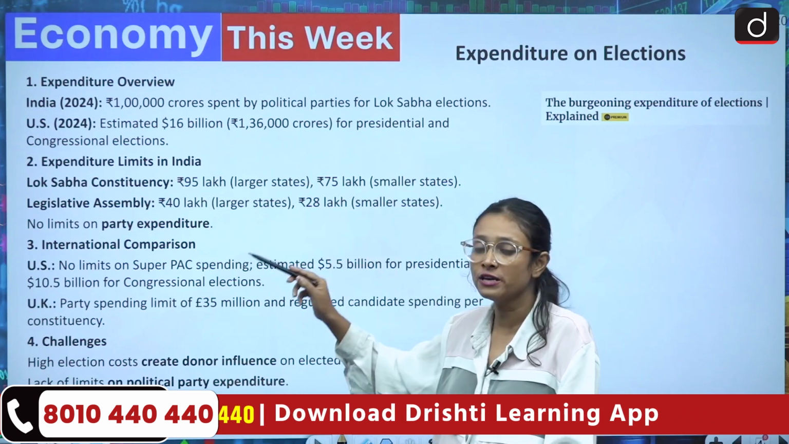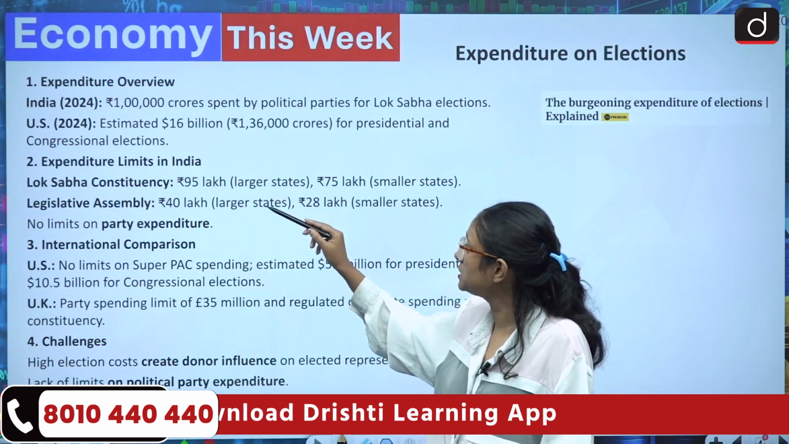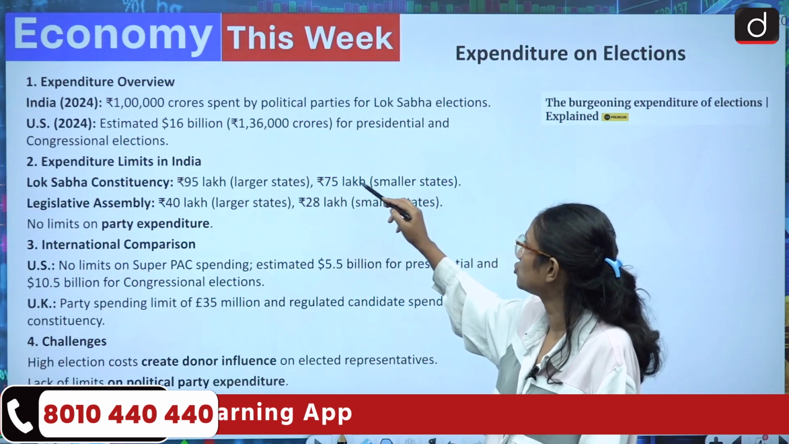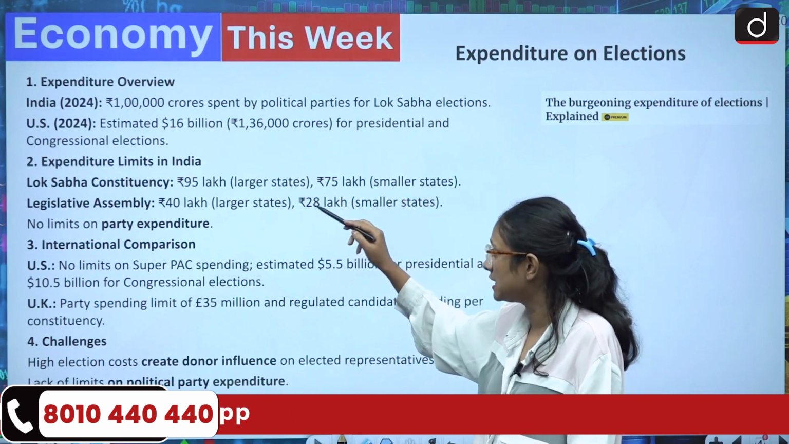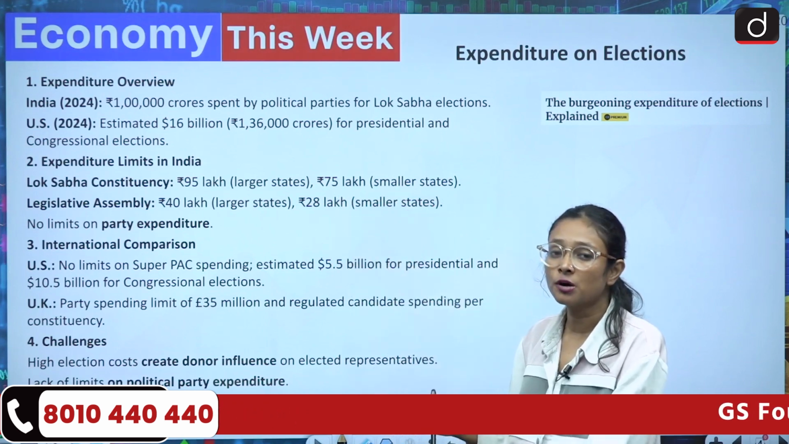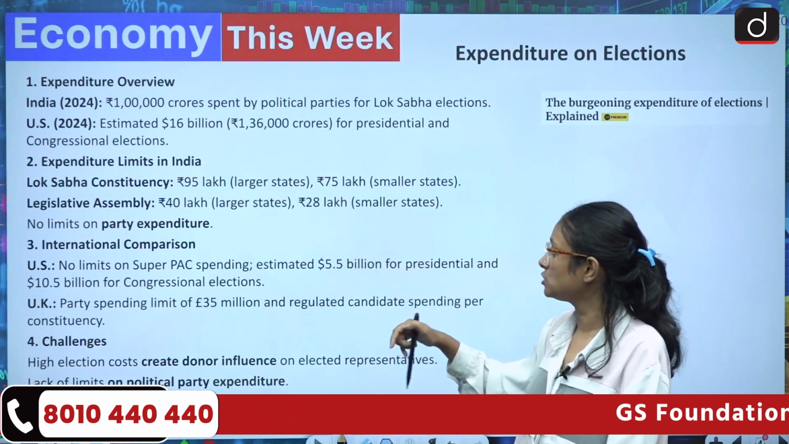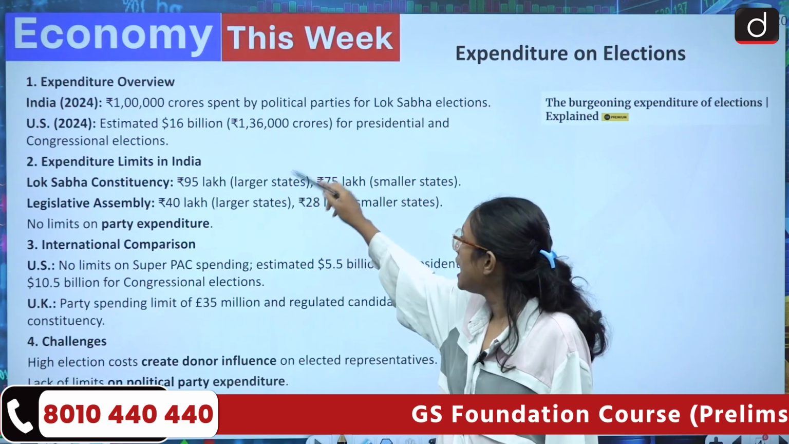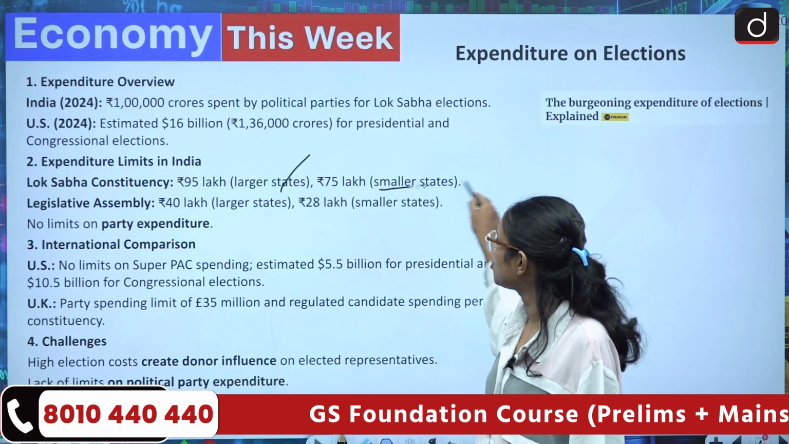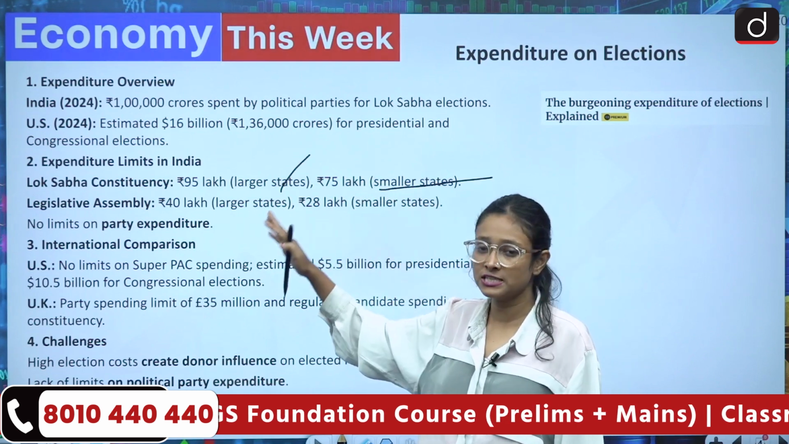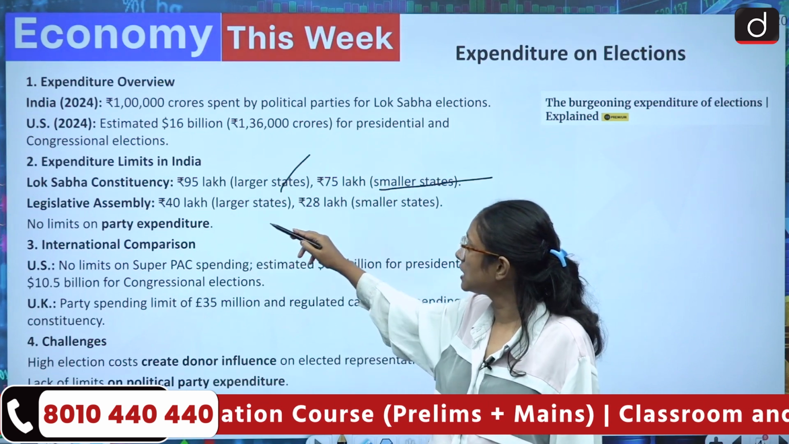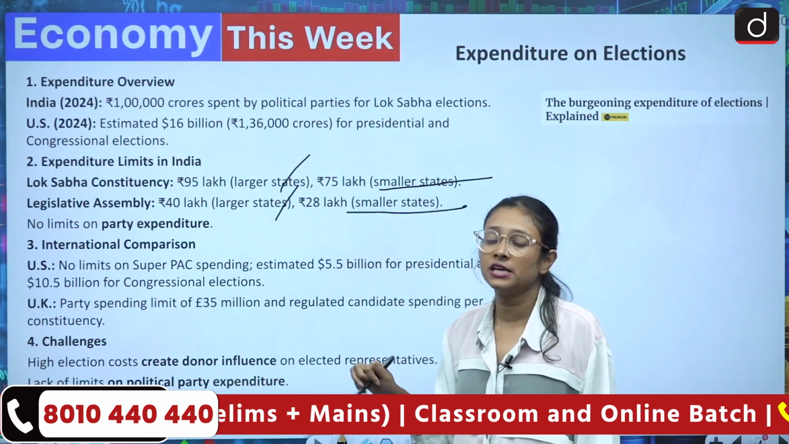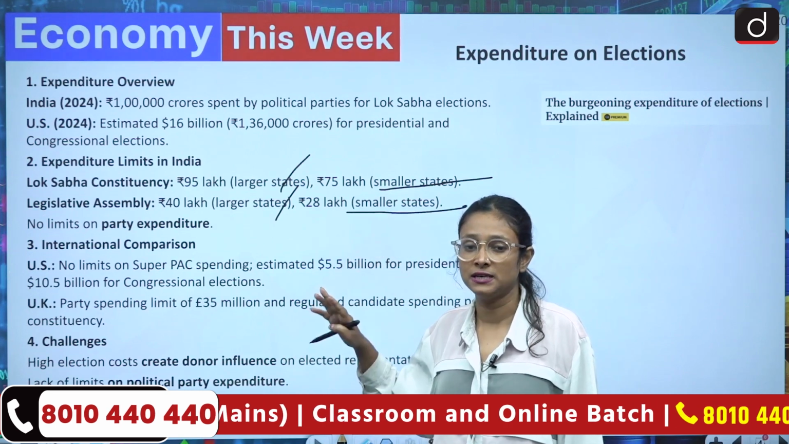If we see the US, which is 2024, it is estimated to be $16 billion, which is 1,36,000 crore, for presidential and congressional elections. And if we talk about the expenditure limit in India, for a Lok Sabha constituency, it is 95 lakhs for the largest states and rupees 75 lakhs for the smaller states. For Legislative Assembly, 40 lakhs for the largest states and rupees 28 lakhs for the smaller states. And there is no limit to the party expenditure.